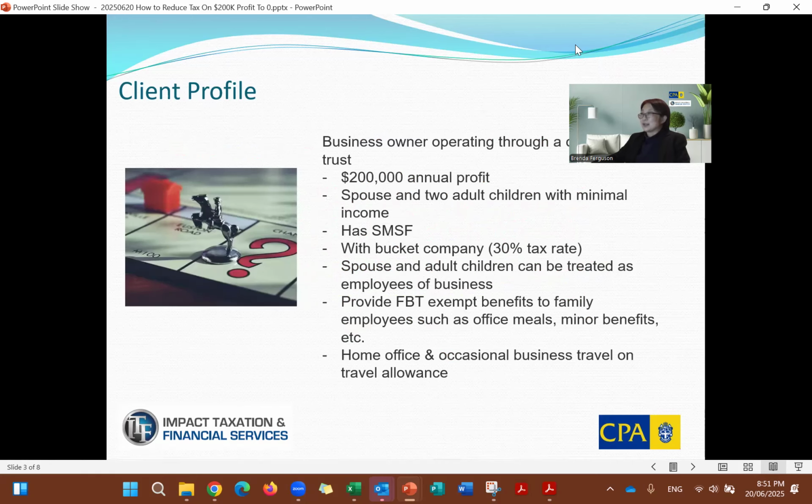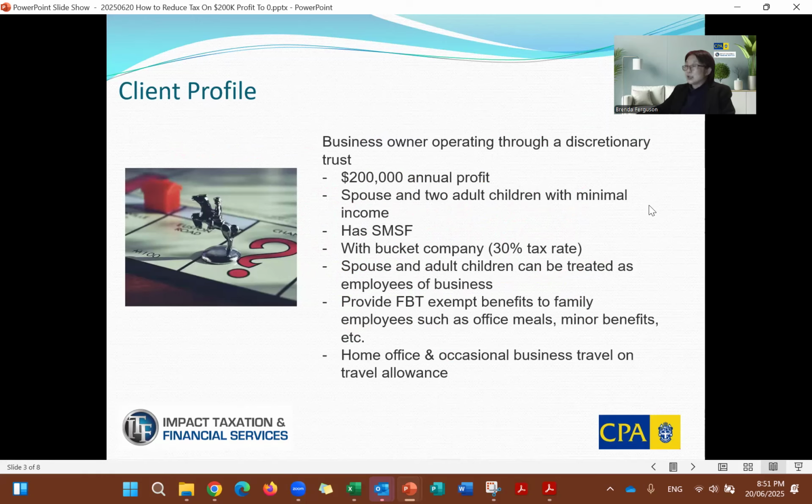All right, let's have a look at the case study. So the client profile: a business owner operating through a discretionary trust or a family trust, generating 200K annual profit, with a spouse and 2 adult children with minimum income. Also has a self-managed super fund. And the family trust has a bucket company or corporate beneficiary that's not a base rate company, so the tax rate is 30%. And then the spouse and adult children also help out the business as employees.